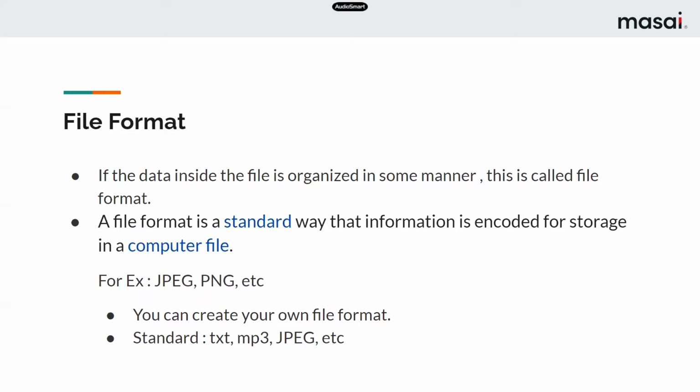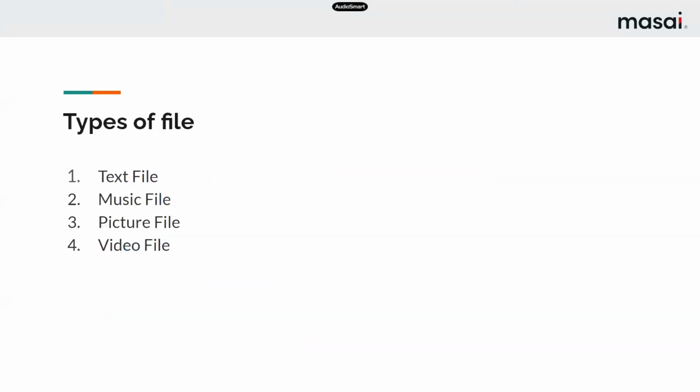Now, what is a file format? If the data inside the file is organized in some manner, this is called a file format. A file format is a standard way in which information is encoded for storage. As I told you, there are different types of files, such as text and music, so the encoding will be different for each. Encoding basically means how we recognize the file.